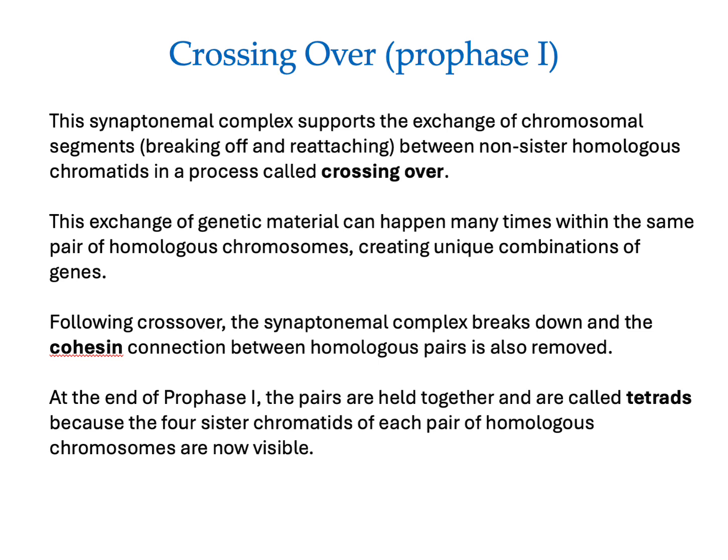So again, we have these proteins forming and then dissolving and then being used somewhere else for another reason. We have a lot of these proteins that are part of the cytoskeleton complex in the cytoplasm. At the end of prophase 1, the pairs are held together and are called tetrads because the 4 sister chromosomes of each pair of chromosomes are now visible.